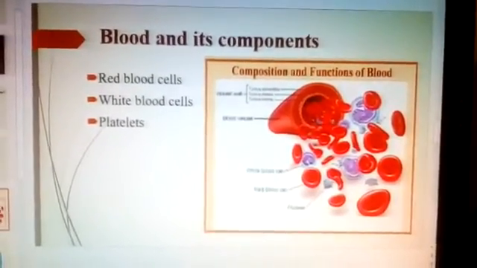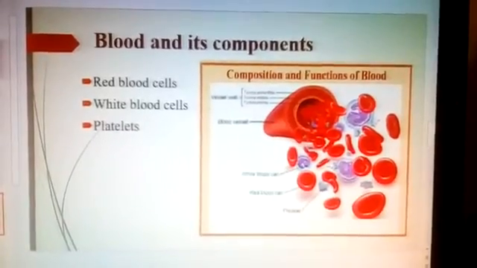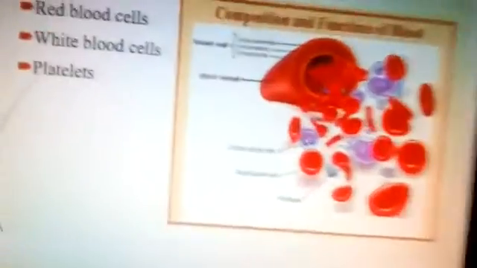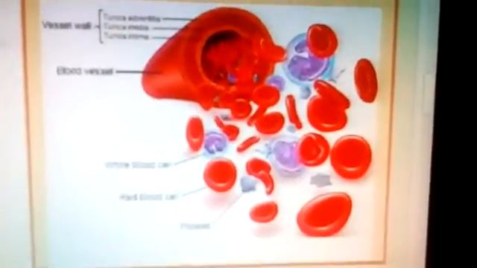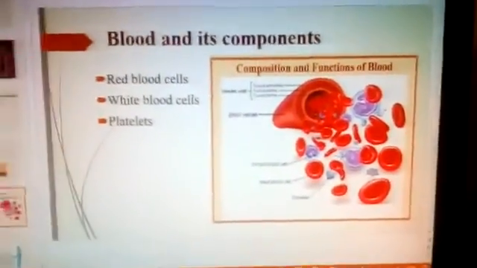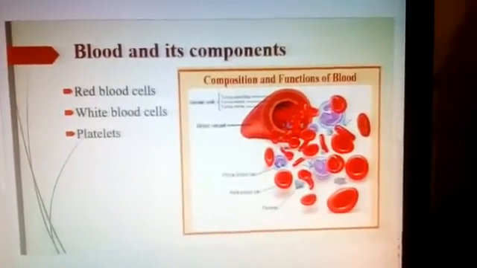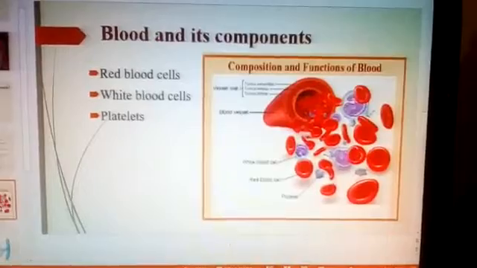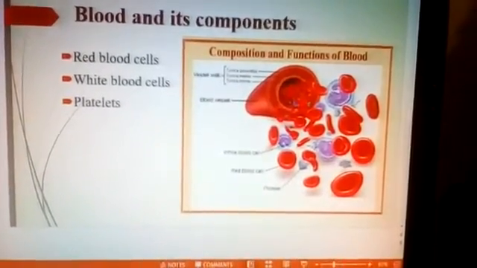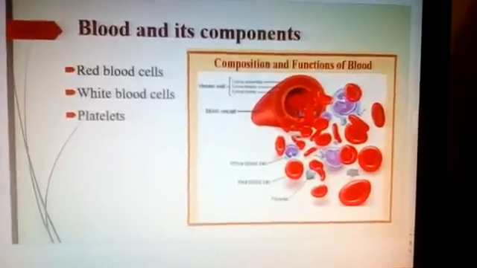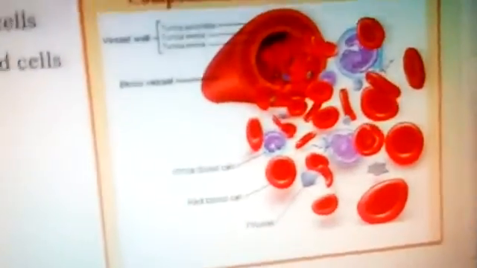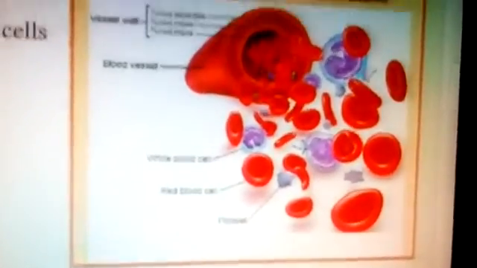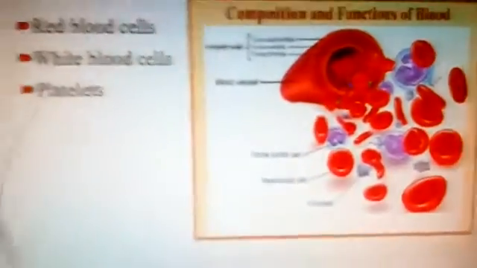So how does the blood carry various substances? Blood is composed of a fluid called plasma. This is the composition and the functions of blood. The picture shows the composition of blood. Blood is composed of a fluid called plasma, in which different types of cells are suspended. One type of cells which you can see in this picture is the red blood cells. The ones which are red in color are called red blood cells, RBC, which contain a red pigment called hemoglobin. Hemoglobin binds with oxygen and transports it to all parts of the body.